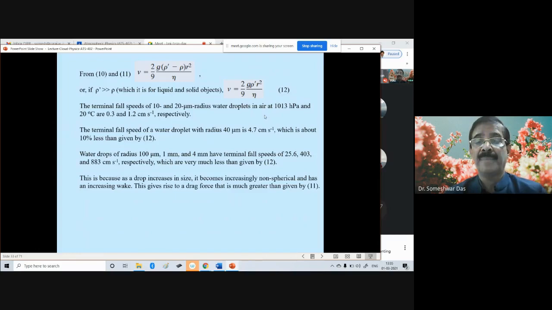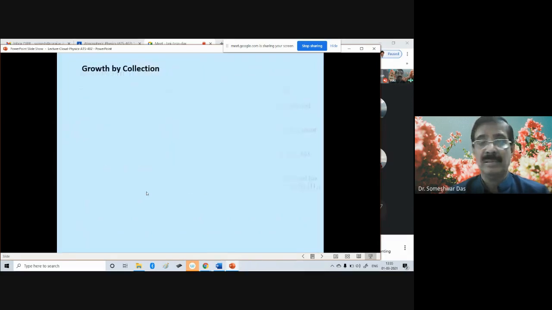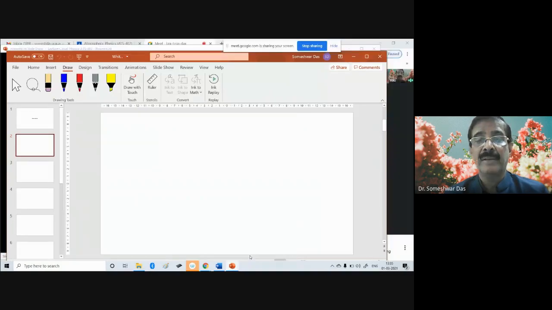Okay, and as I said, this is because as it becomes larger, it becomes increasingly non-spherical and has an increasing wake. When the droplets are falling down, you know what a wake area is, right? For example, initially the droplet may be spherical, then it can change in shape and become like this one.